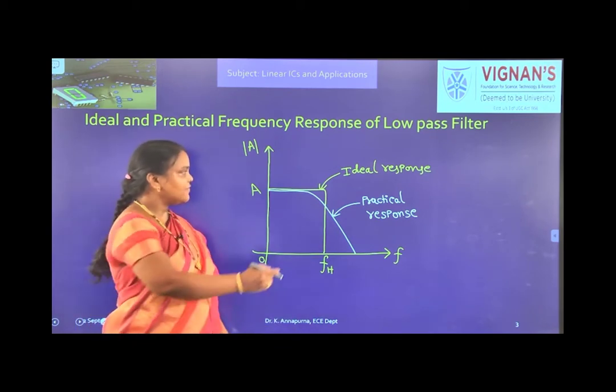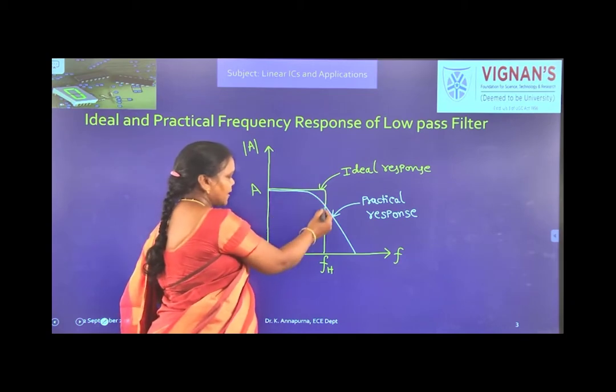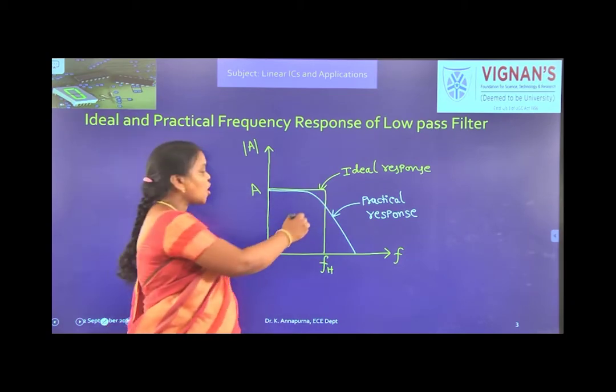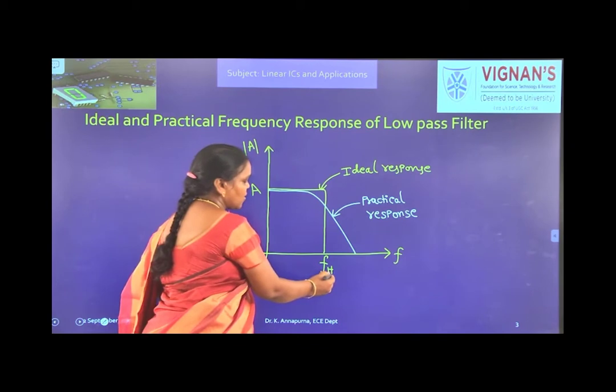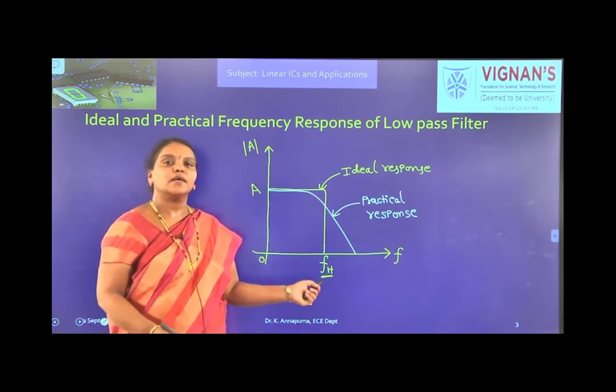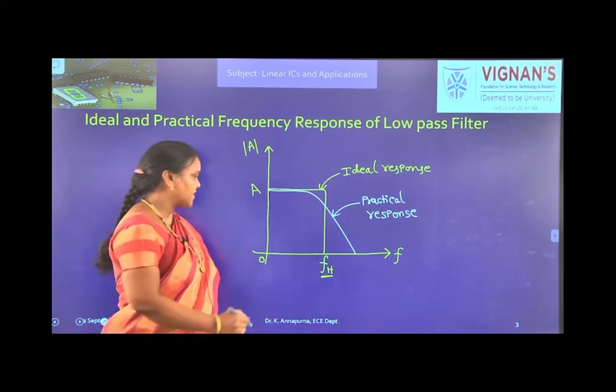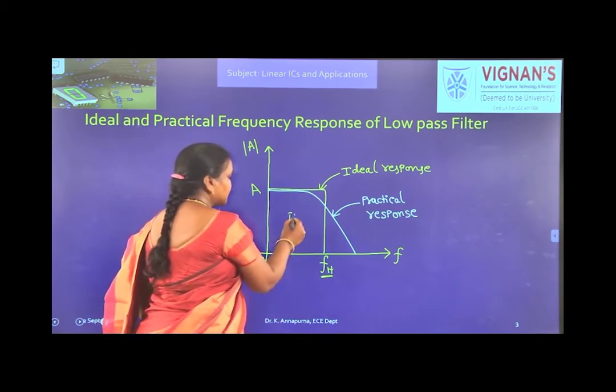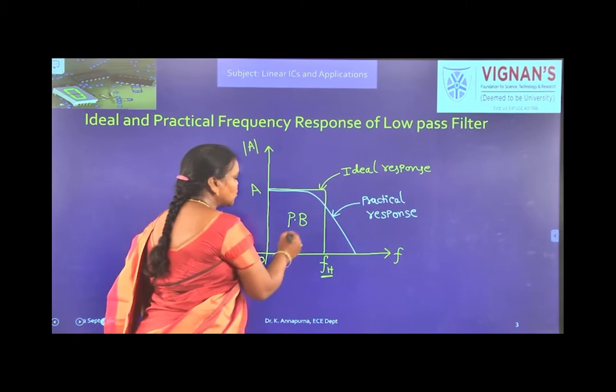If you see the ideal frequency response, see this yellow line. It is having a sharp cutoff at FH. Why is it called FH? It is the highest frequency passed by the low pass filter. That's why it is called FH, and it is passing the frequencies from 0 to FH.